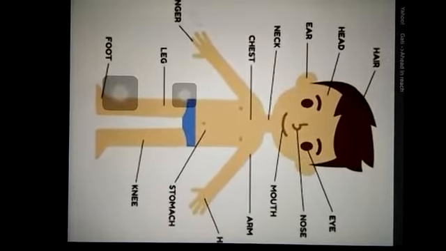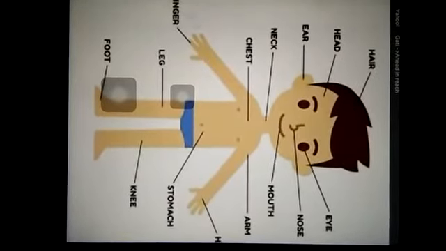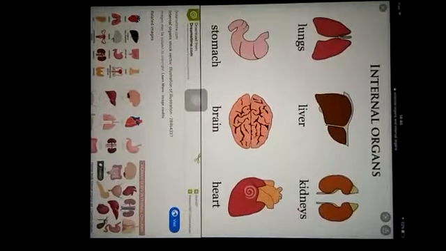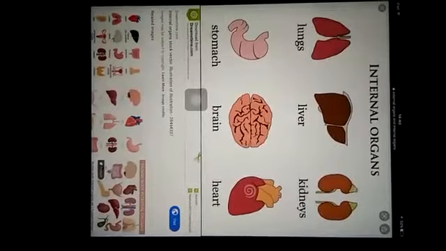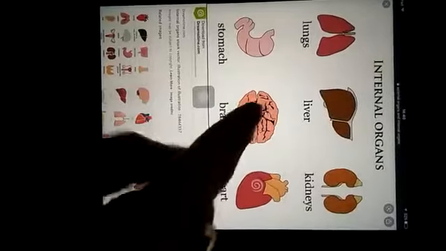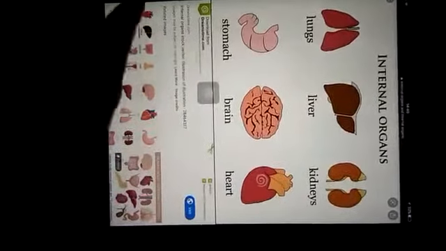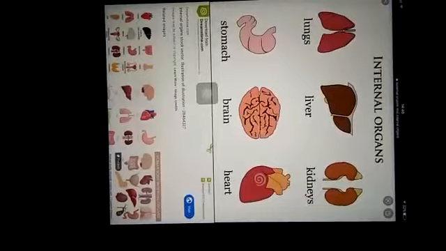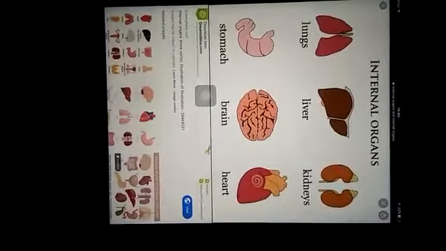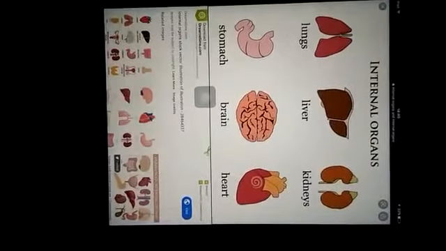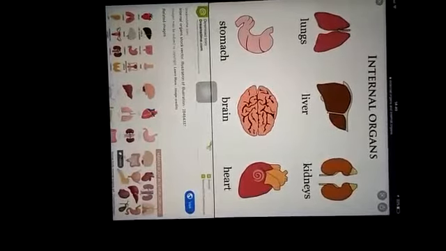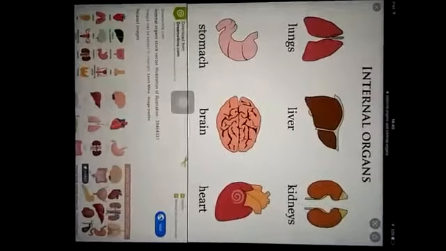Now we will talk about internal organs. What is an internal organ? Internal organs are located inside the body. They are called internal organs, like brain, heart, lungs, and kidneys. We may not be able to see our internal organs, but they play a very important role in our body.